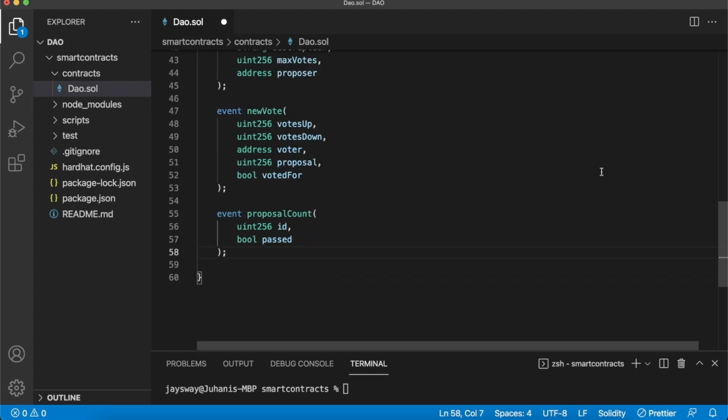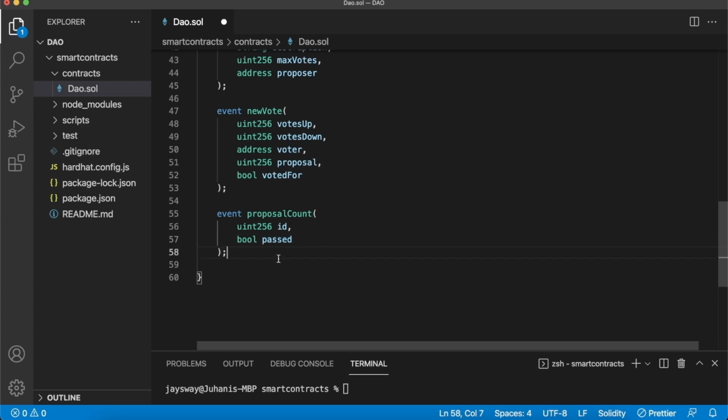And then for our final event, so like I said before, the owner of the smart contract, by the deadline or after the deadline of this proposal, counts the votes of that proposal, and then it'll automatically update the proposal to be accepted or rejected. So we would just want a simple event that when the owner calculates the votes for a proposal, we get the proposal ID and whether this proposal was passed or not, and then we can present this in our Dapp nicely to the users, telling them that, okay, this proposal was rejected or this proposal was passed, and move it from the ongoing state. And now we're ready to start creating our functions.